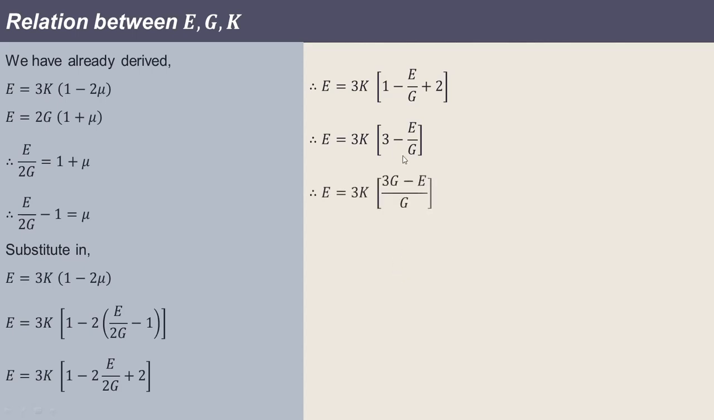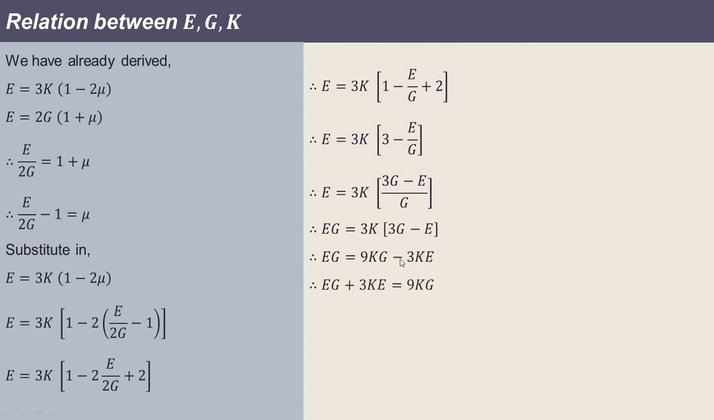Now cross multiply by this G, so G will be cross multiplied to 3, so it is (3G minus E) whole divided by G, so this G is the LCM. Now cross multiply by this G to this E, so it is EG equals 3K into bracket, only numerator will be there, that is 3G minus E. Now multiply by 3K inside the bracket, so 3K into 3G, 3 into 3, that is 9KG, minus 3K into E, that is minus 3KE.